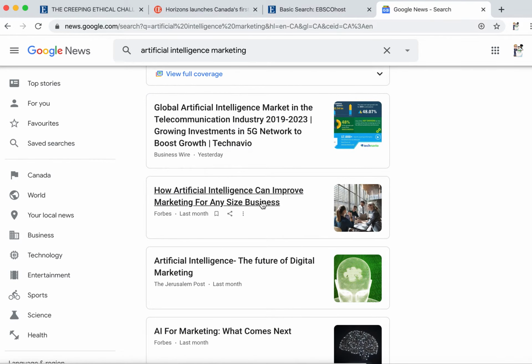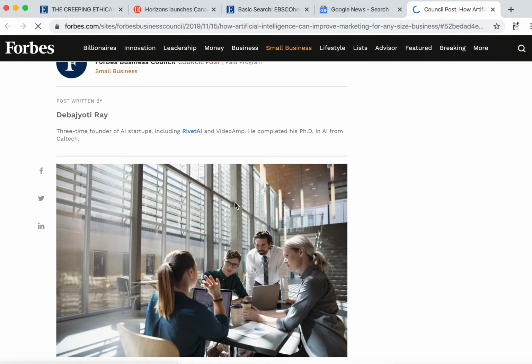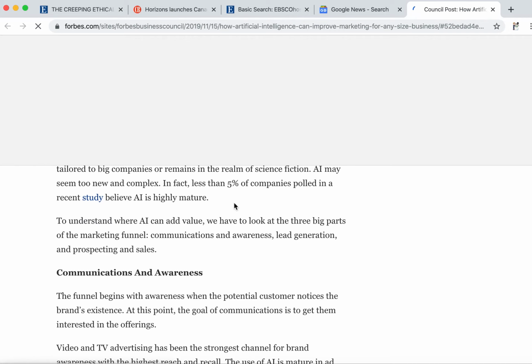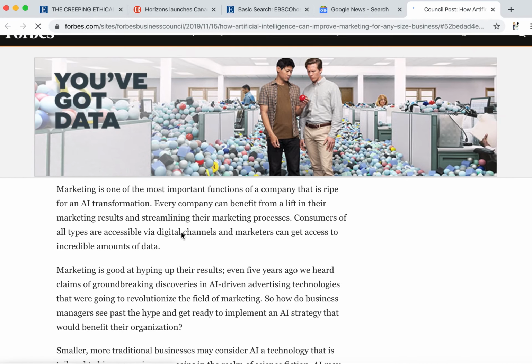Okay, how artificial intelligence can improve marketing for any size of business. So it looks like a Forbes article, that's a fairly reliable business newspaper. And then it goes on to say how it is changing advertisement and marketing.